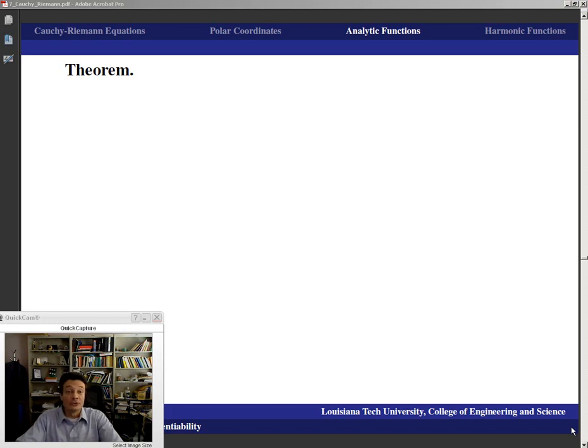Okay, now that we have the Cauchy-Riemann equations, it's time to look at some properties of complex differentiable, or analytic, functions. Well, that will still be some abstract theorems that follow directly from the Cauchy-Riemann equations. That's why these two topics, analytic functions and harmonic functions, are still lumped into this presentation. Well, let's take a look at what we can get.